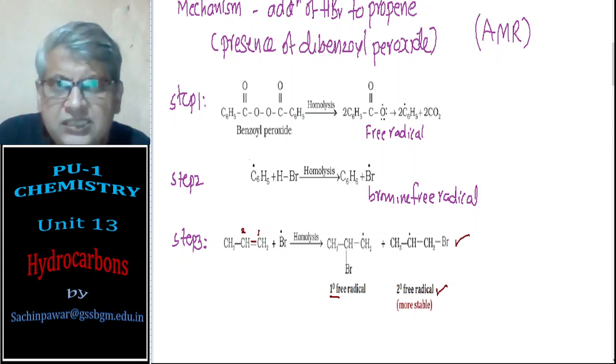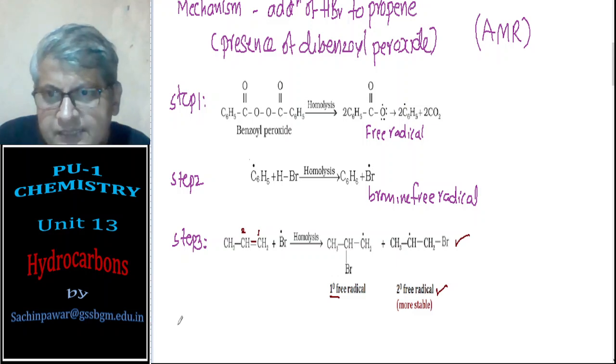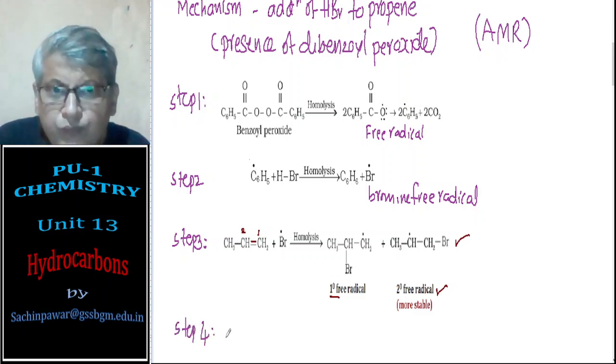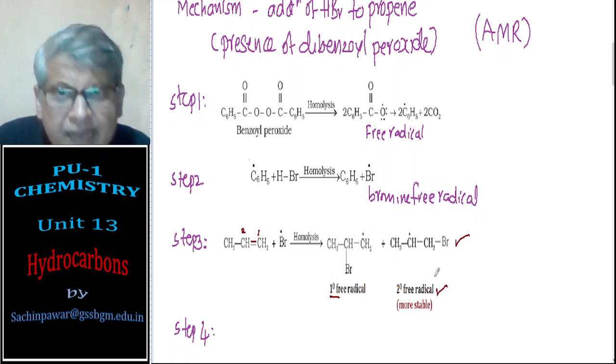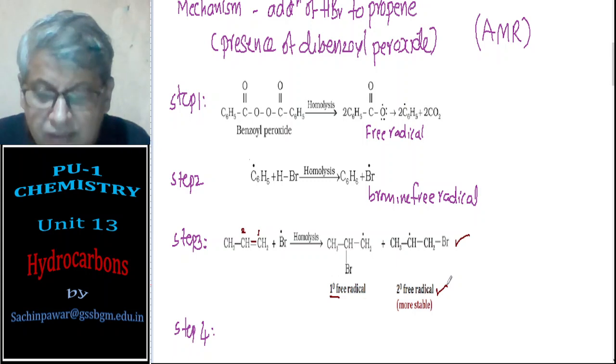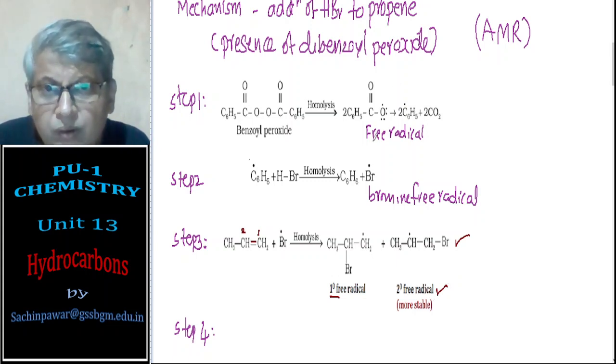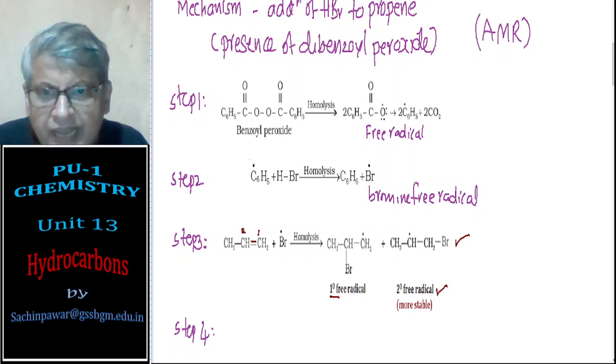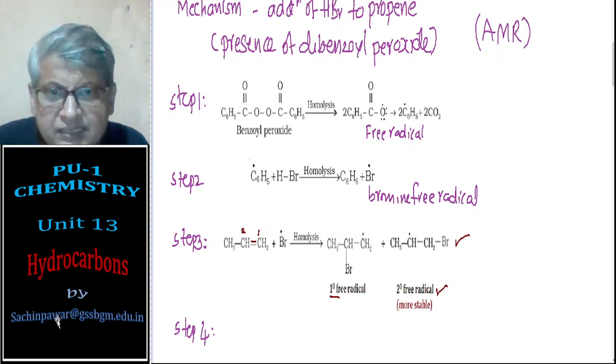So the last step would be step number 4. This secondary free radical is going to react with hydrogen bromide, and you see what happens here.